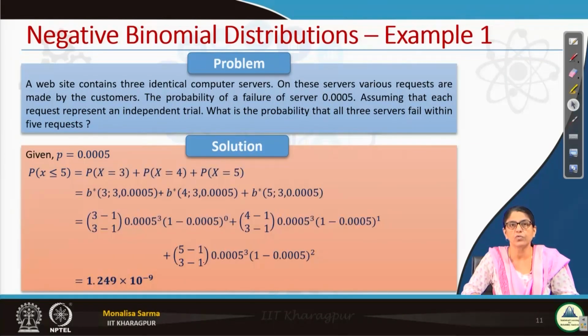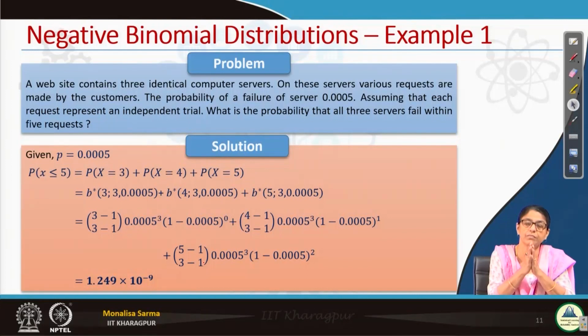So, my 3 servers may fail in the third request. My third failure I may get in the third request, in the fourth request, or in the fifth request. Whenever I get the third failure, I stop. So, my question was, what is the probability that all 3 servers fail within 5 requests? So, it has to fail within 5 requests.